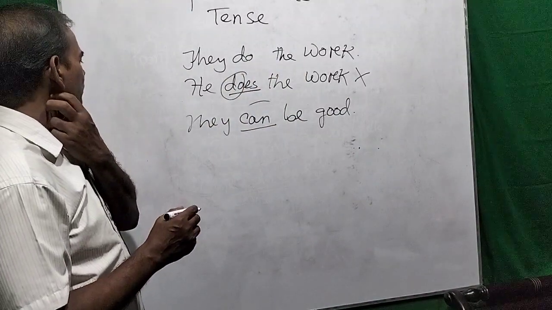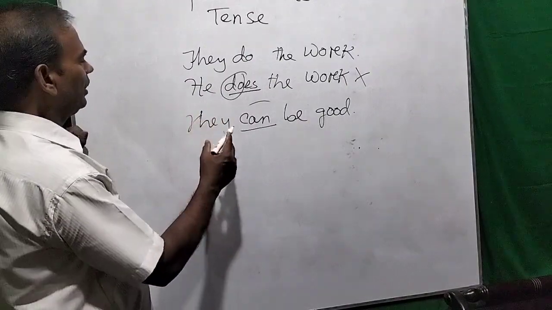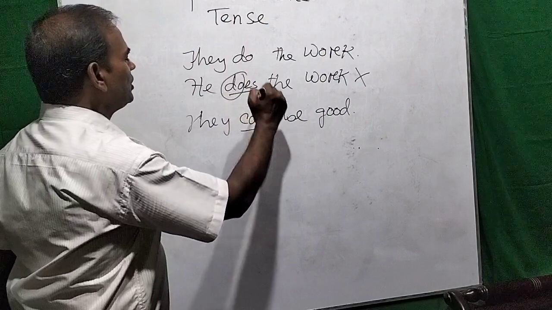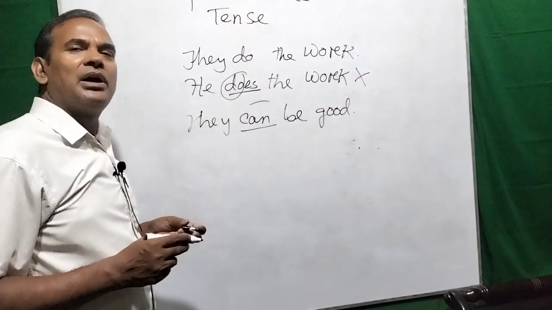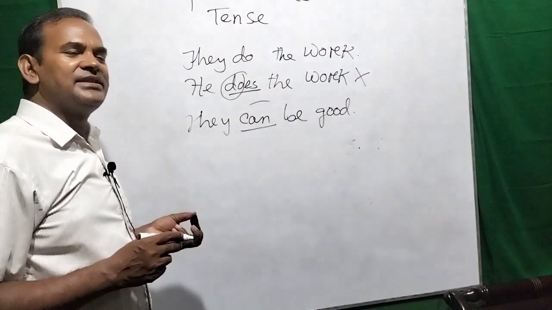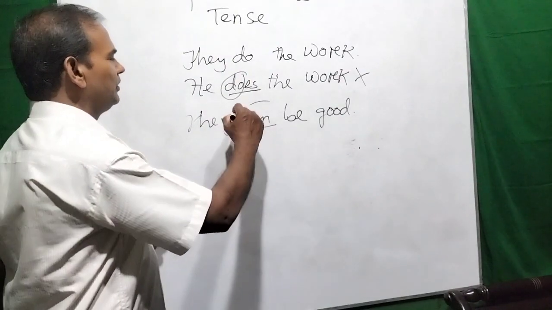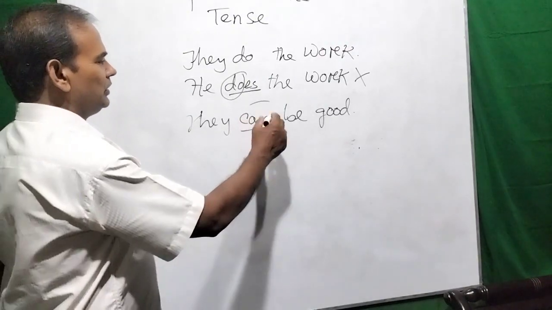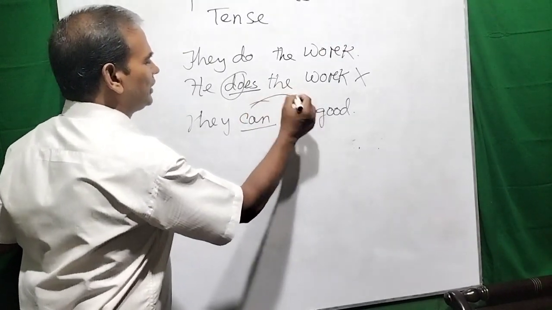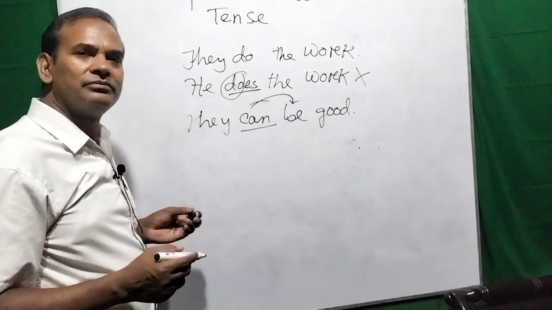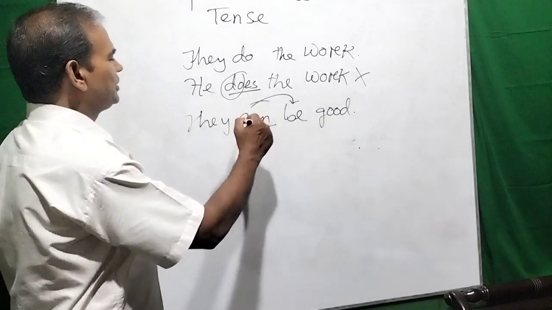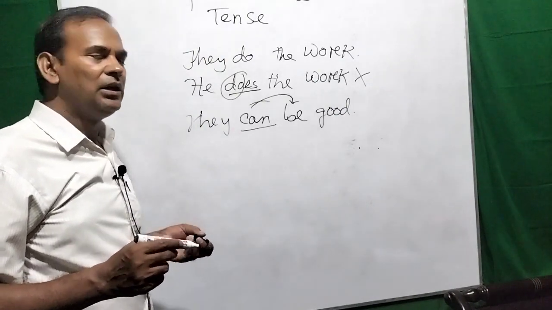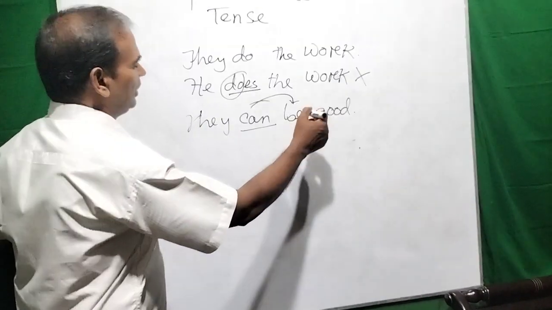And what I want to tell you is, if you use a modal auxiliary verb, it cannot give any sense singly, because there is no power of giving any sense itself. It must take another verb. So what type of verb can it take? This modal auxiliary verb can take three verbs: be verb, verb to have, and doing or action verb.